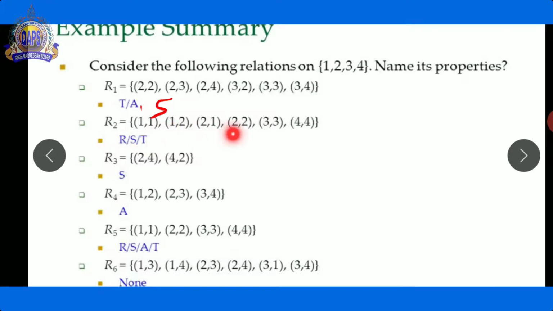In this, there are 3 ordered pairs that are the same, 1, 2, 2, 1 and 2, 2. Or you can say, let's suppose, 1, 2, 2, 1 and 1, 1.